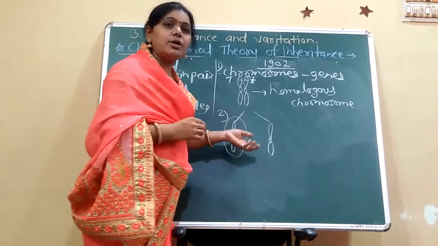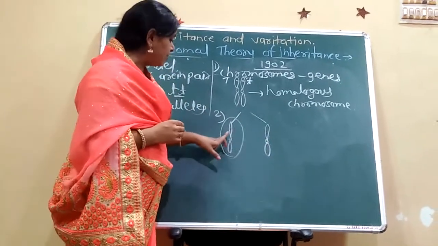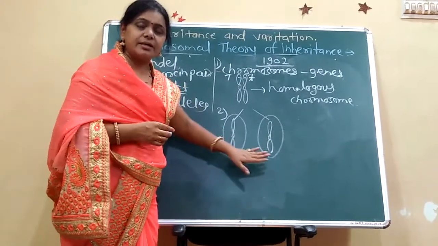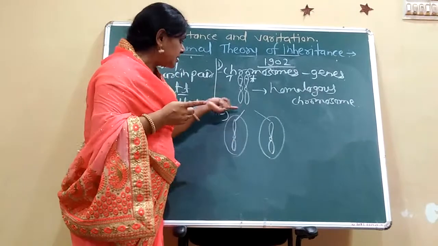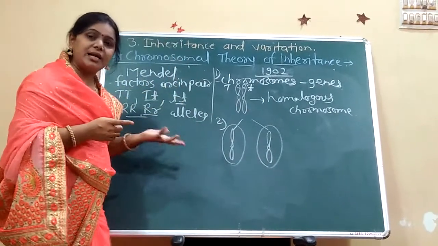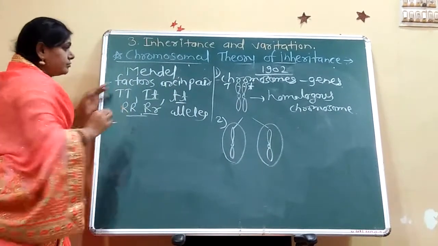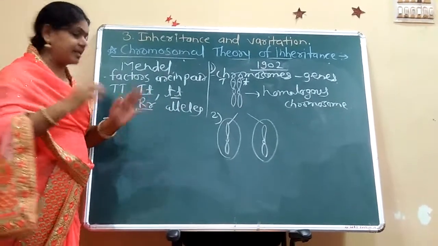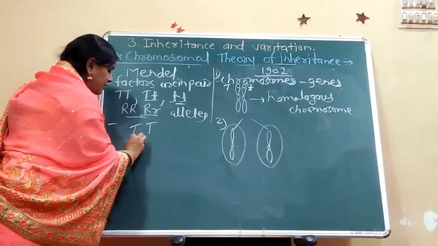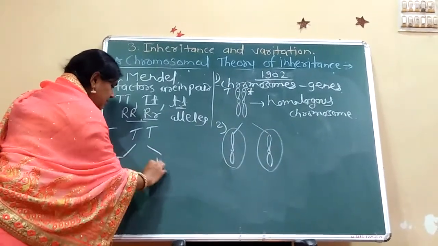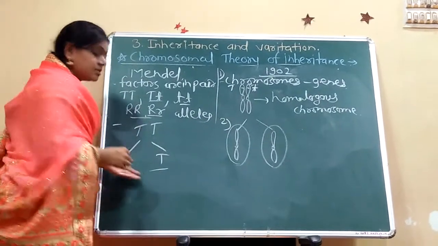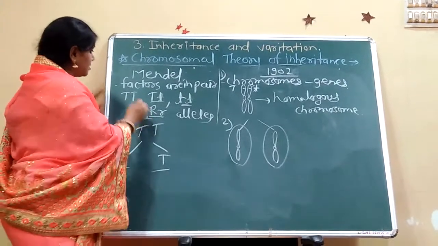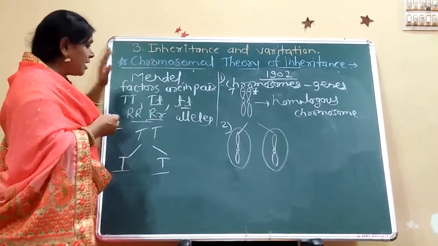Gametes contain only one chromosome here, and the next gamete contains only one chromosome. The second concept is what Mendel said: the factors, or alleles, are segregated here. That capital T, during gamete formation, is segregated, that is, independently separated. This is the Mendelian concept, and Sutton and